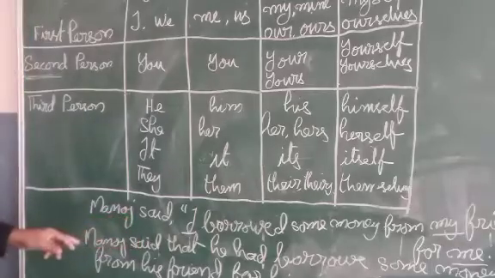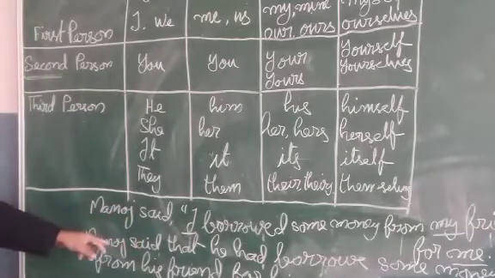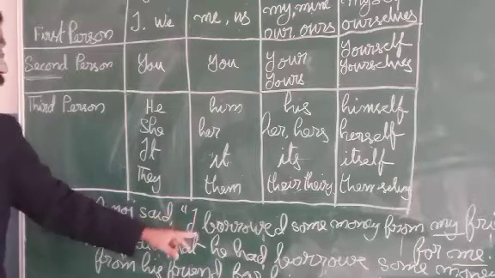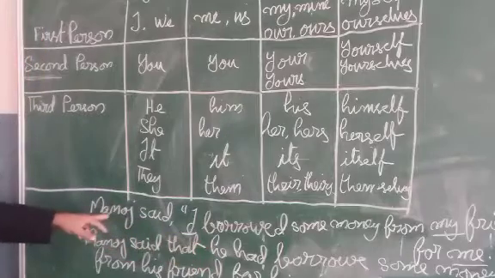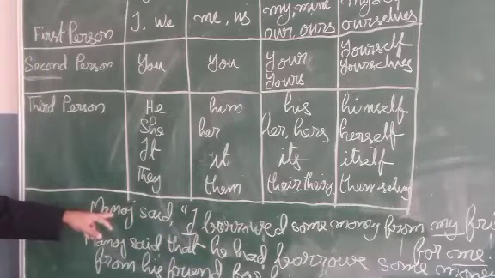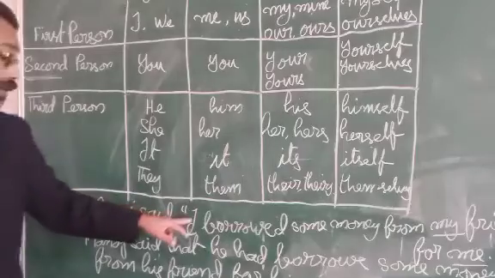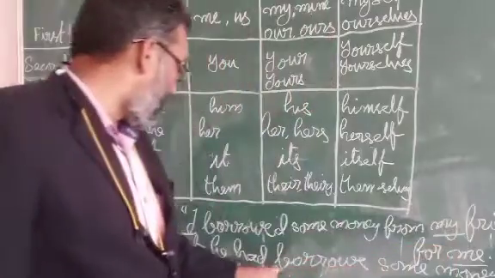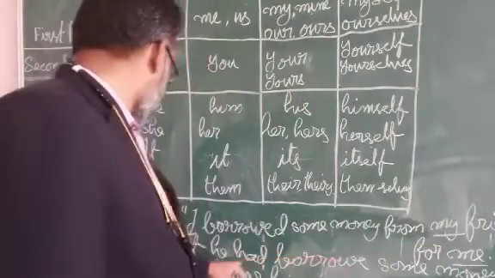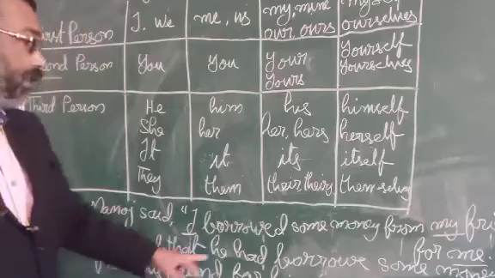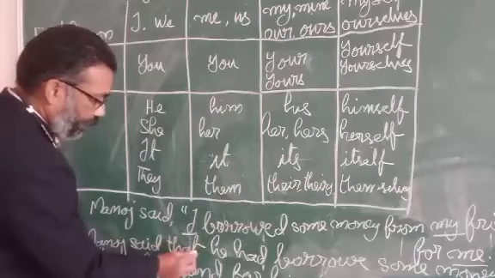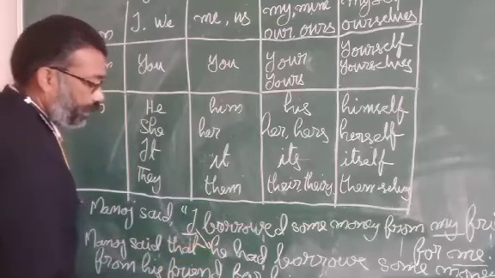In an indirect speech, Manoj said that the first person pronoun is changed into the person, number and gender of the third person. I changed into he, my changed into his, and me changed into him. So I is changed into he.